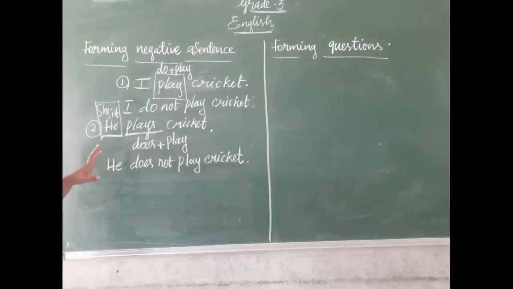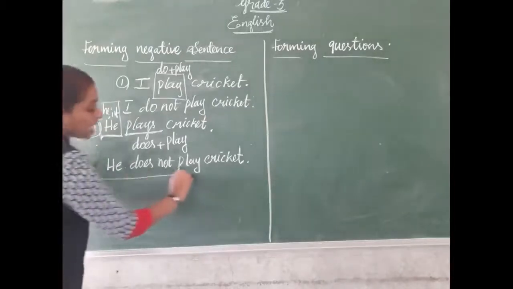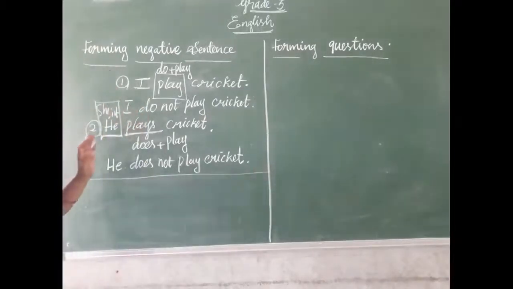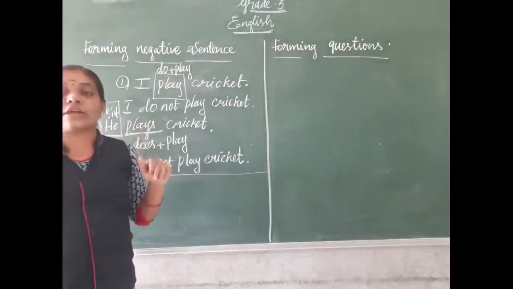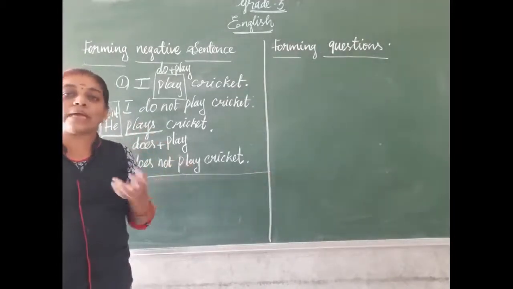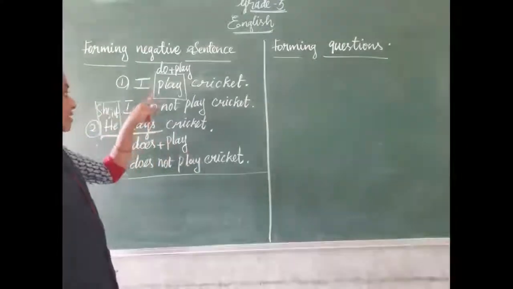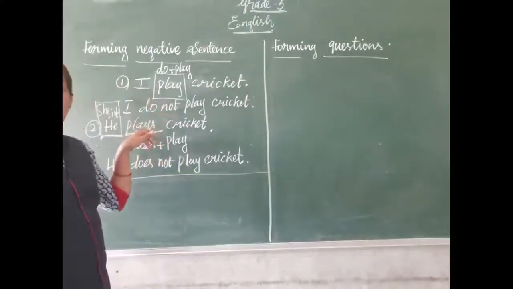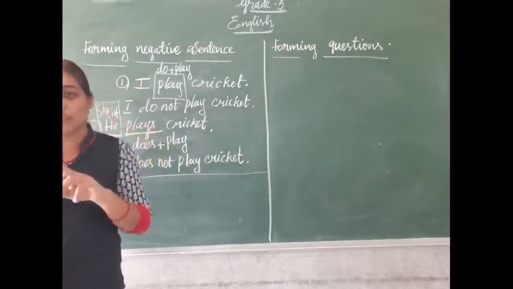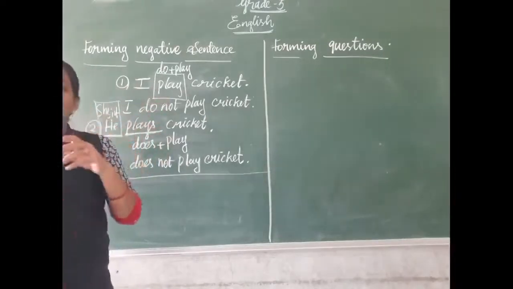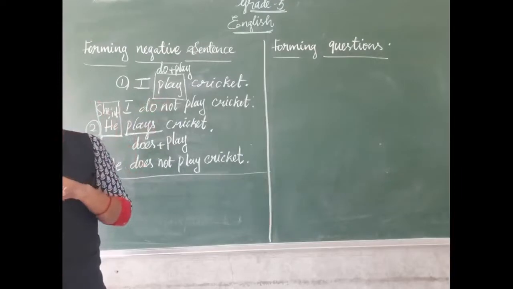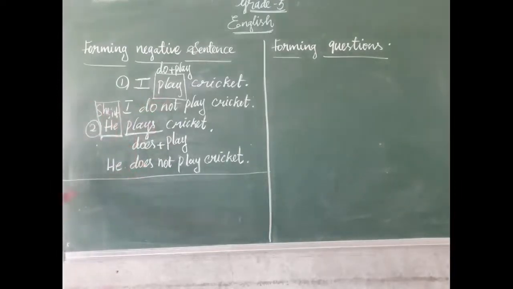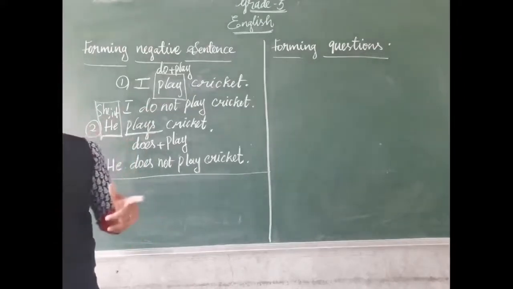This is the negative sentence for the simple present tense. Next we will see the past tense. In present tense, we can divide the verb by do plus verb. If the verb has 's', we divide with does plus verb. If the verb doesn't have 's', we divide with do plus verb. Now, for the past tense, we divide the verb with did plus verb.